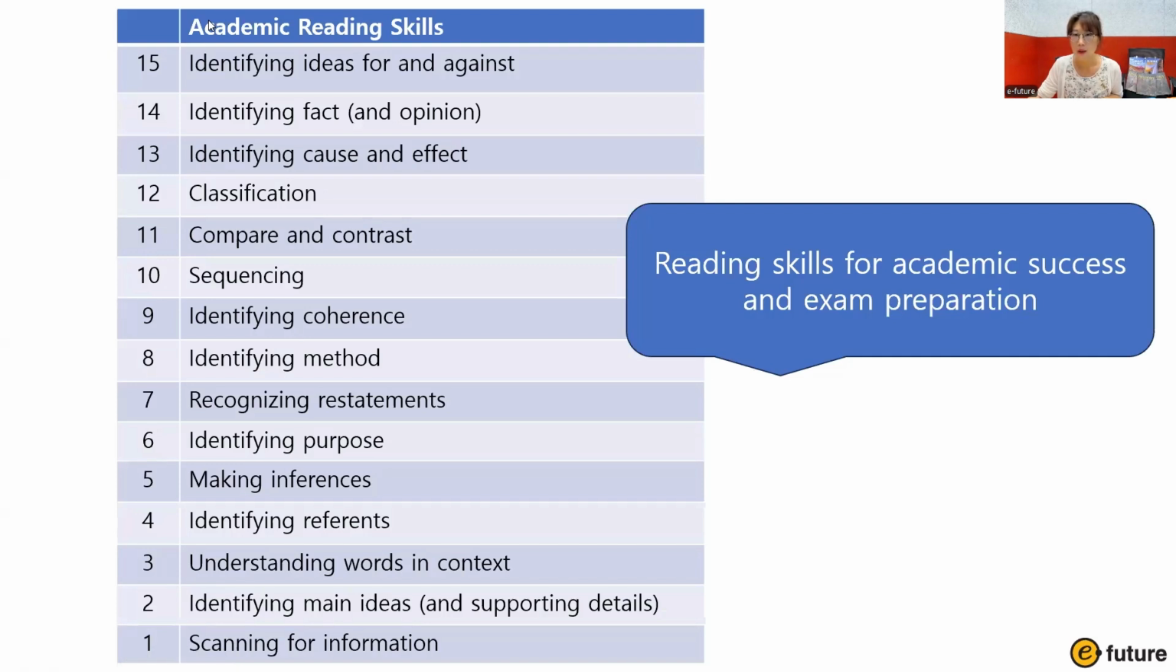So let's look at the reading skills. Number 1, scanning for information. Why don't we read these reading skills together, rather than me reading all 15? I'll let you do some work. Let's read from skill number 1 to skill number 15 together. Okay, ready?